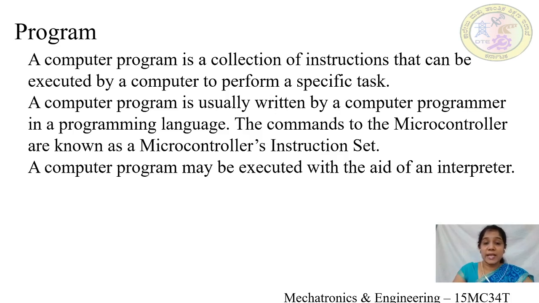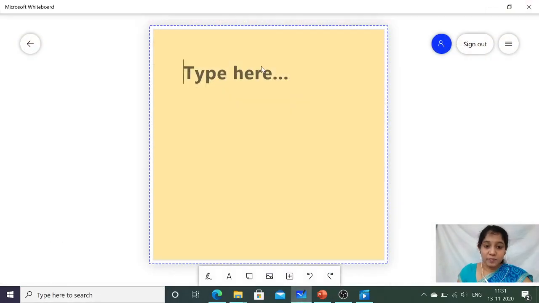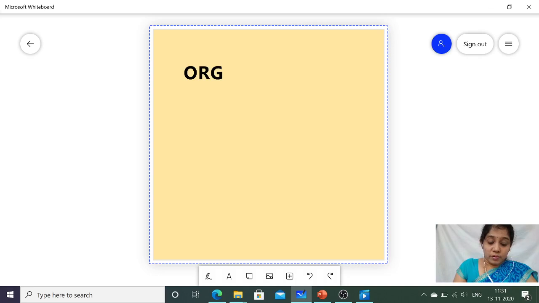So let us take an example of the program. Let me take an 8051 program. Here ORG indicates the beginning of the program, at what memory location it should start.